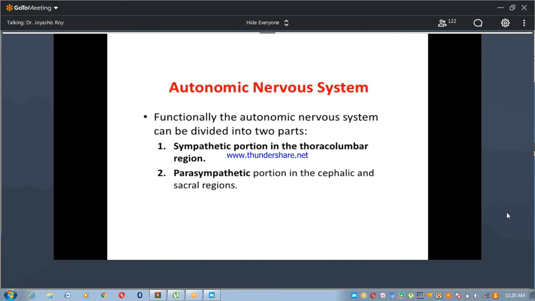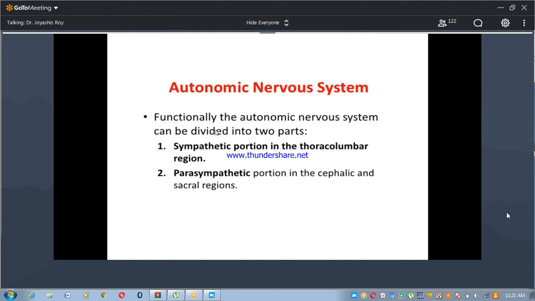So the autonomic nervous system regulates a variety of body processes which are not within our control. It is the part of the peripheral nervous system that is responsible for regulating involuntary body functions such as heartbeat, blood flow, breathing, digestion, sexual activities. The autonomic nervous system is also made up of a third component known as the enteric nervous system.